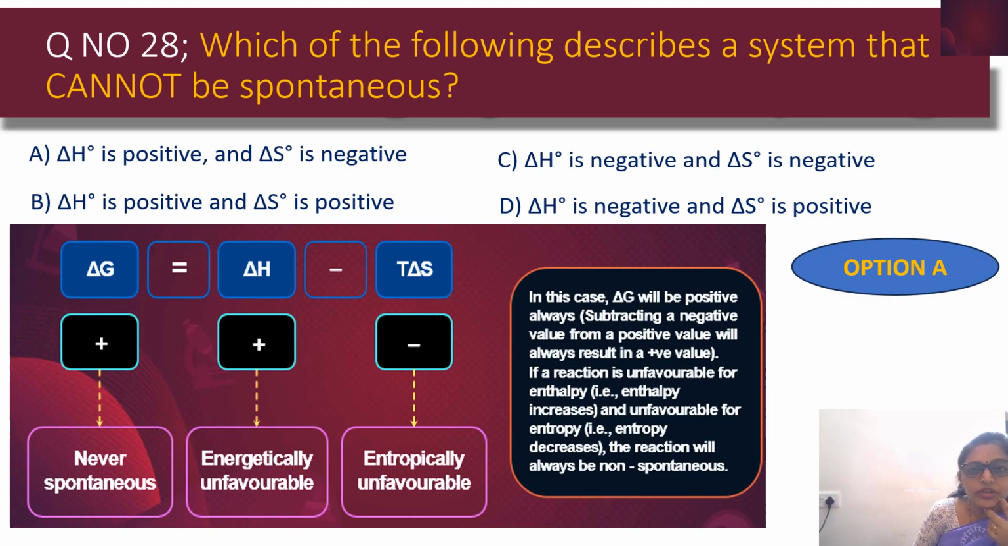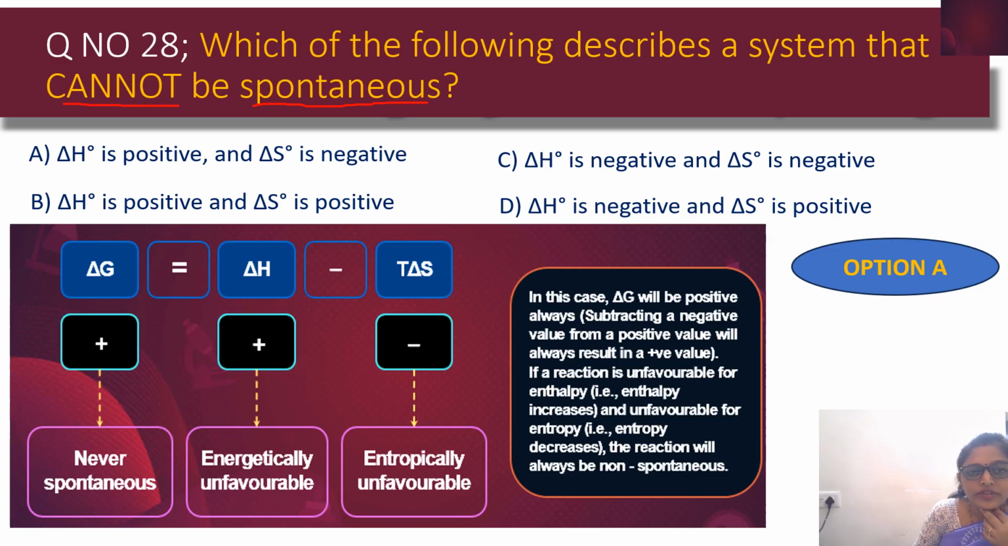Coming to question number 28. Which of the following describes a system that cannot be spontaneous? Here they have given 4 options. Delta H naught is positive and delta S naught is negative; delta H is negative, delta S is negative; delta H is positive, delta S is positive; and delta H is negative and delta S is positive. They have asked in which of the following the process cannot be spontaneous.